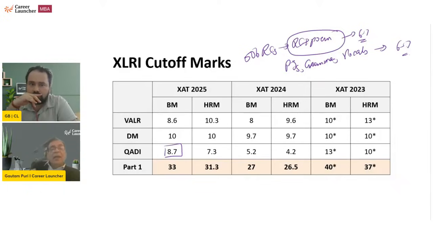इसकी खासियत ये है इस पेपर की, out of the 3 sections, 2 sections you clear the cutoff, 3rd section you maximize. So if verbal is your strong point, you look at something like 17-18 or odd marks in this section or 20 marks in this section, and getting about 10 marks each in the other 2 sections. You are safe. Similarly, if quant is your strong point, quant DILR, you can look at about 20-22 marks out there, and clearing the cutoff in the other 2, you'll still end up with an overall score of 40. Okay, and same with DM.